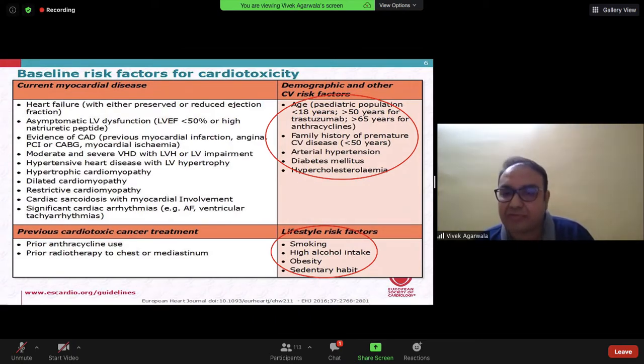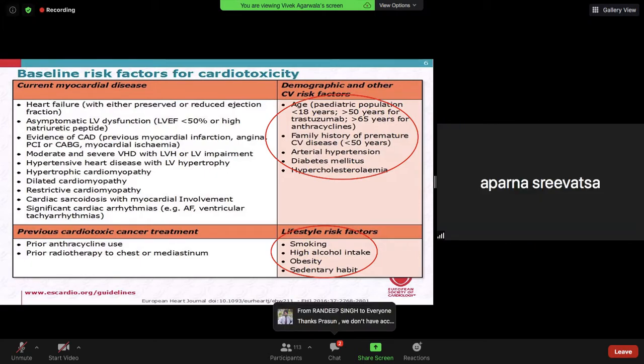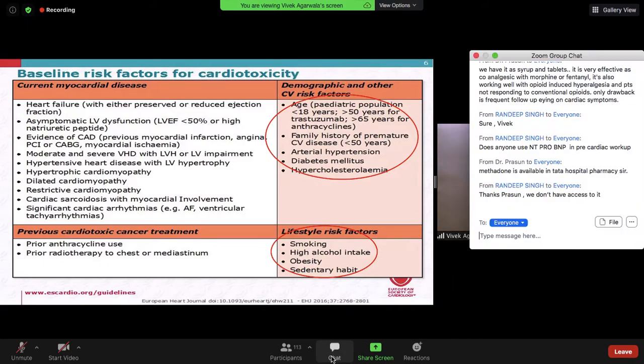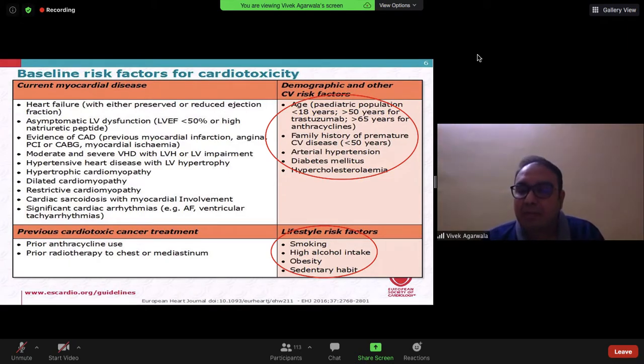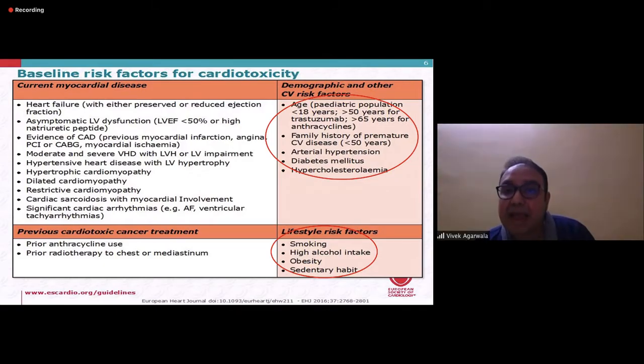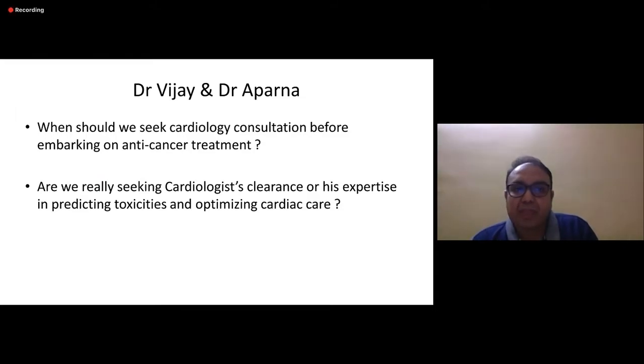We need to look at the risk factors also, like smoking, alcohol intake, obesity, sedentary habits, age criteria, presence of hypertension, diabetes, or the lipid profile due to hypercholesterolemia, or even the family history. So all these risk factors might also make the patient susceptible to cardiotoxicities, and in the presence of these risk factors we actually need to consult cardiologists. What do you think, Dr. Vijay? When do you think we should seek a cardiology consultation before actually embarking on anti-cancer treatment?